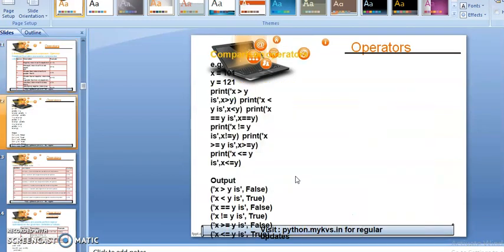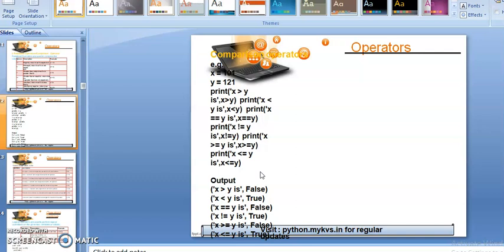Now we will see the example of the comparison operator, students. Just like you can see here, x and y are two variables. X contains 101 and y contains 121. Now we want to implement the use of the comparison operator. Here you can see print x is greater than y. So x is 101 and y is 121. So x is greater than y?